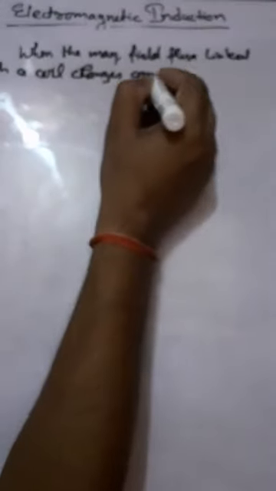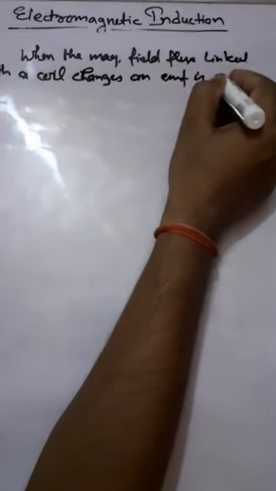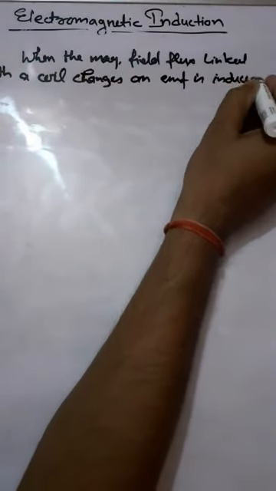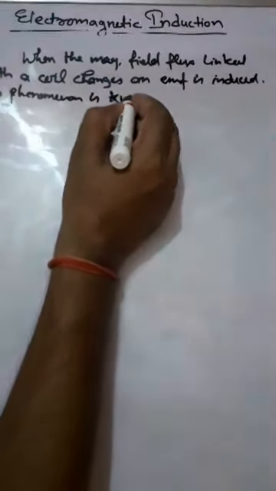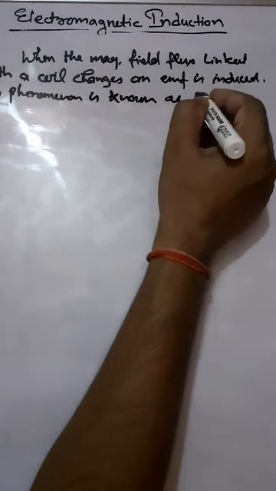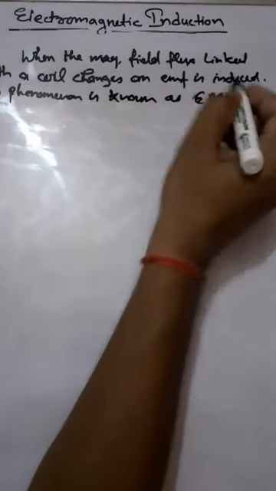This phenomenon is known as electromagnetic induction. In short, we write it EMI, electromagnetic induction.